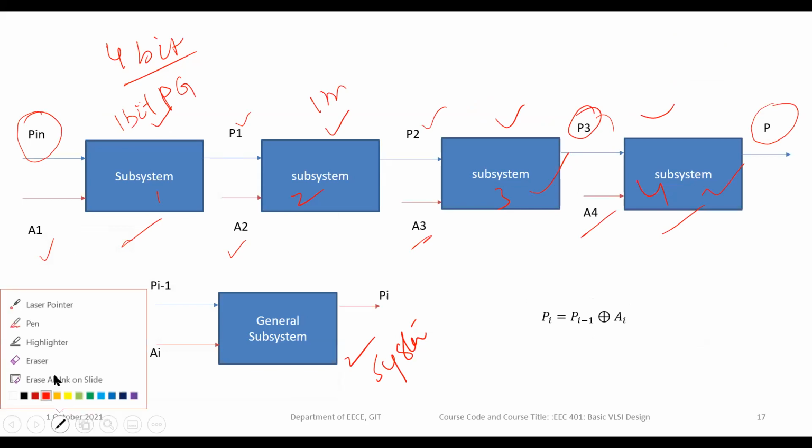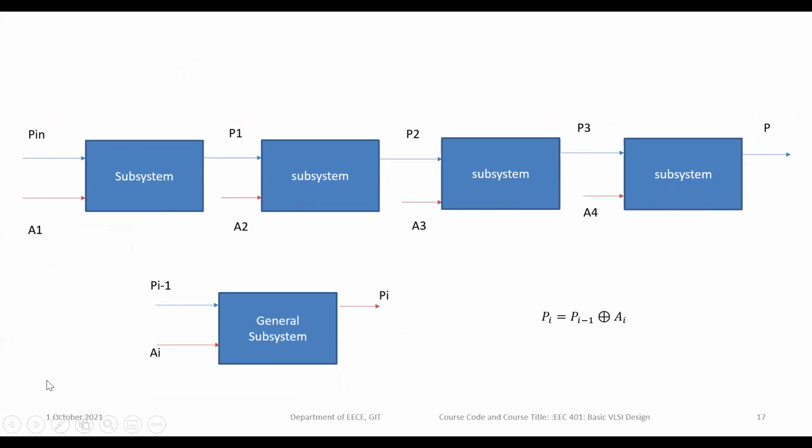Now come to the general subsystem. If the input is Pi minus 1 and Ai, then the output is Pi. What is this output? Pi is the exclusive OR of these two, that means Pi minus 1 exclusive OR with Ai. Suppose i is equal to 0, then P0... you can start with i equal to 1, not 0.